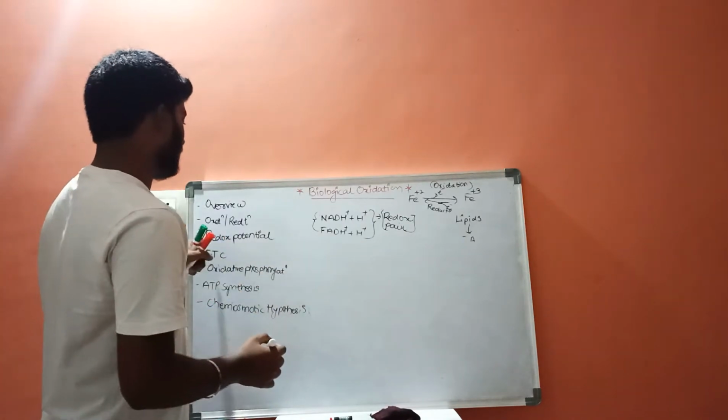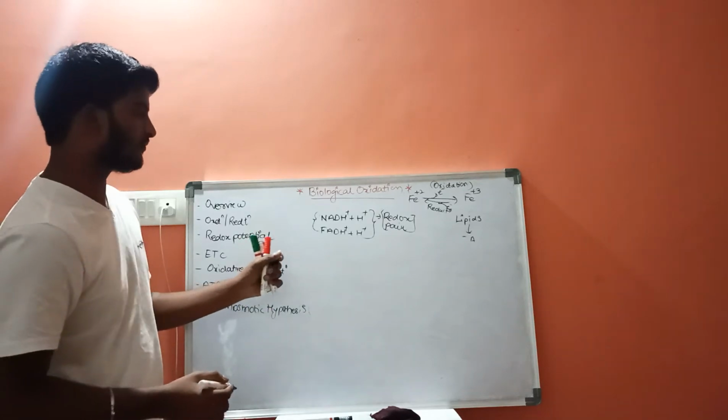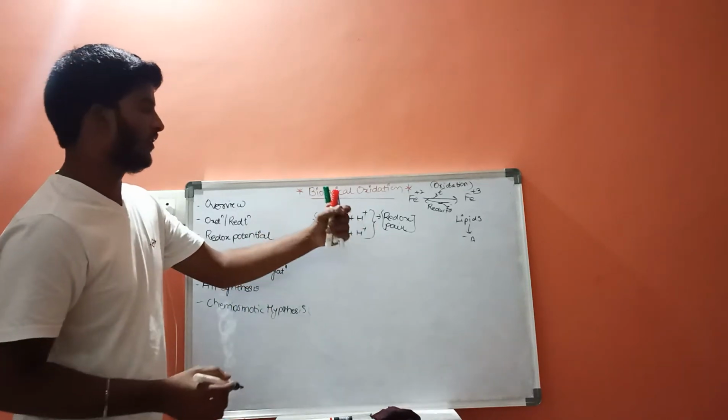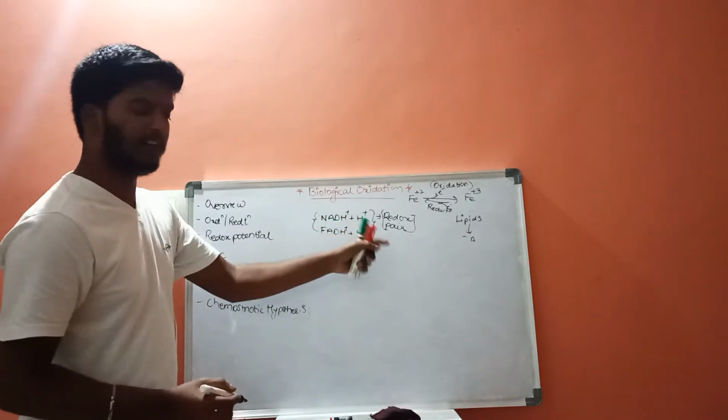Now, what is redox potential? Redox potential is the ability of a redox pair to attract or to lose the electrons from the redox pair.